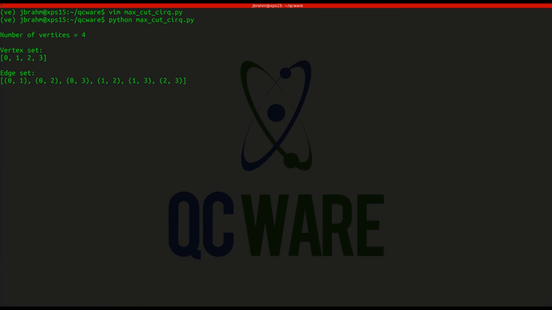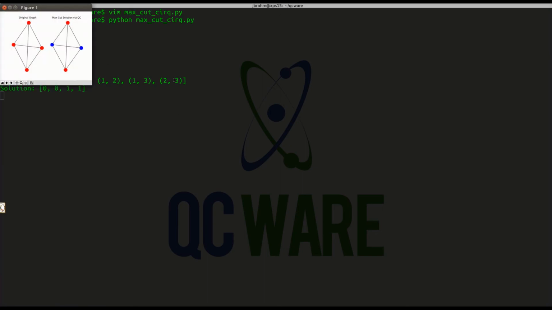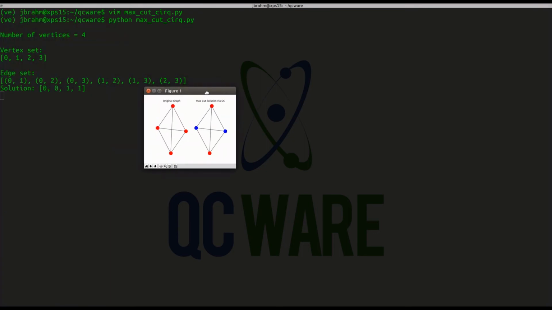We see here that the program begins by defining an arbitrary graph and then running the optimization routine. And now it's found a solution, a bipartition of the graph that maximizes the number of edges between the two sets of the partition. These red nodes are in one set and the blue nodes are in the other. The boundary between the two sets is here, and informally you can see that this boundary is the one that results in the most number of edges crossing it.